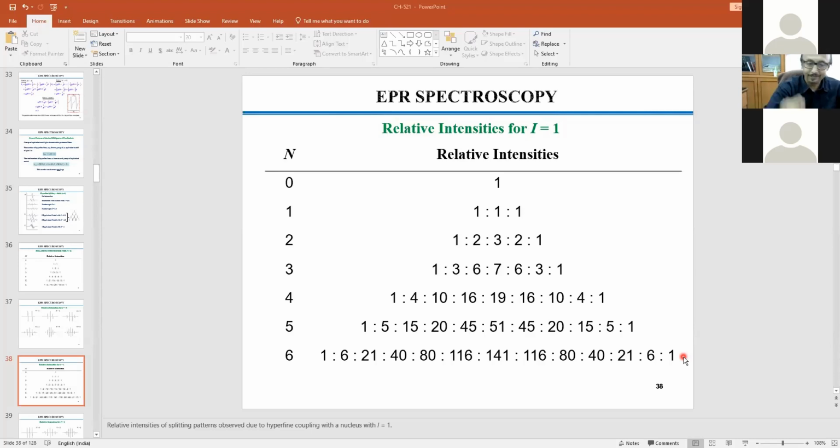Now there is a point over here. The point is, I said that the resolution of your spectrum is very important. It is very easy to say to have the best possible resolution, but for that you need the best possible molecule, best possible instrument, and best possible conditions. So that's why I said that you can have X band EPR, K band EPR, Q band EPR, W band EPR.